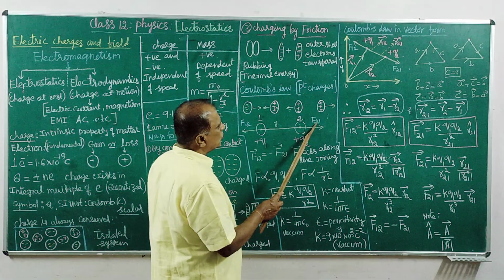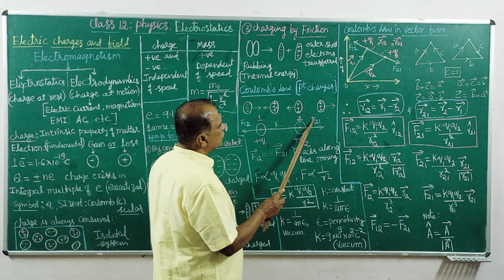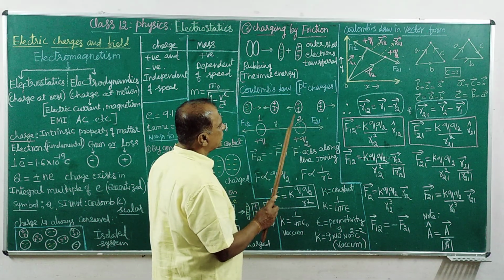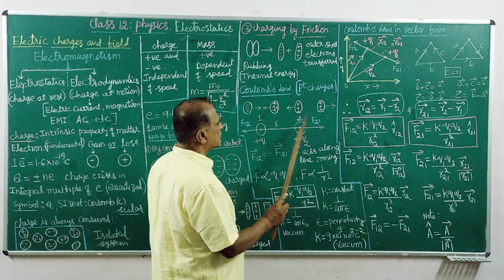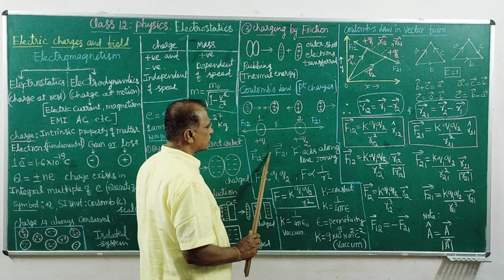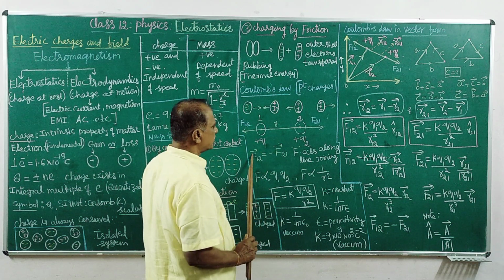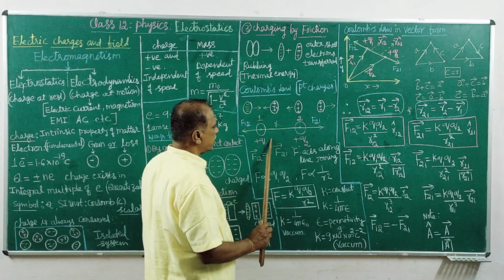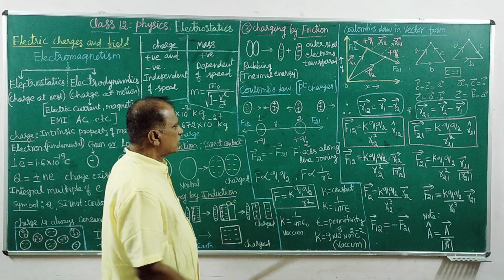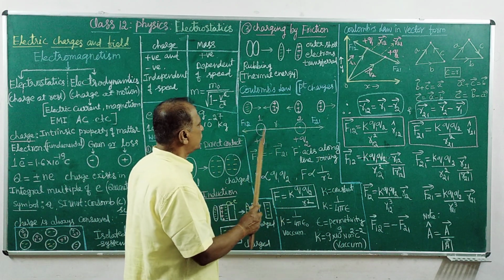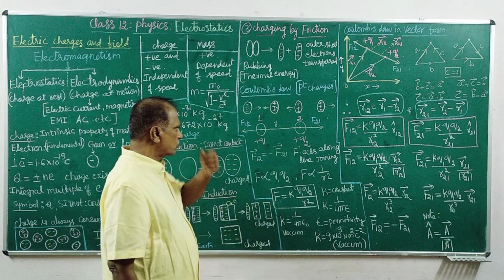The force acting on 2 by 1. Both are of the same magnitude but different direction. Both are vectors, and this symbol represents a vector quantity. Along the line joining the charges, the force is always acting.